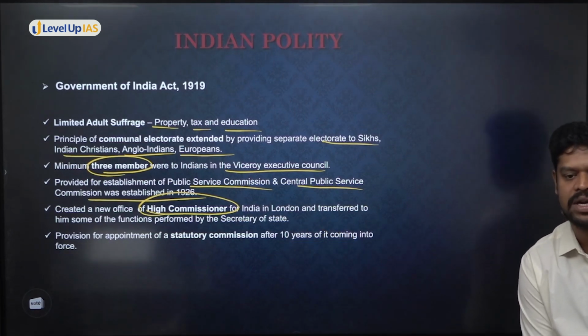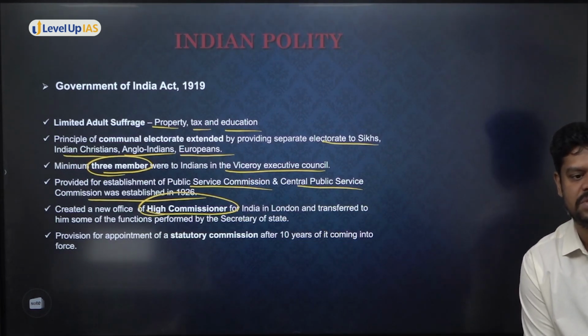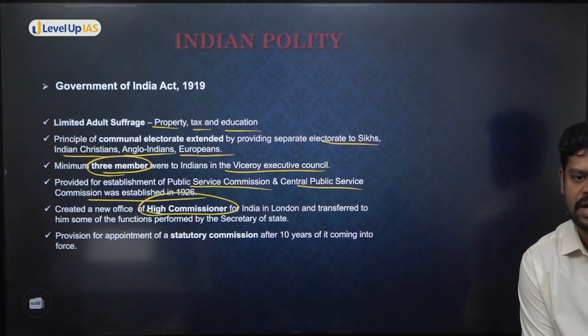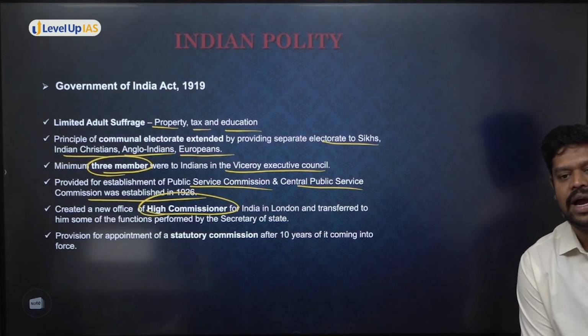It was the Simon Commission. And when was the Simon Commission appointed? It was appointed in 1927. In fact, even before 10 years, the Simon Commission was appointed because the Britishers wanted to bring in more reforms. And there was a major opposition to the Simon Commission.